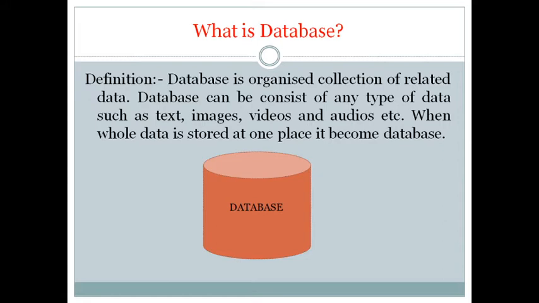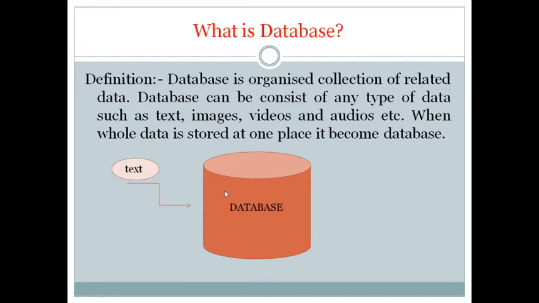Now this is the general diagram to represent a database. It is not a physical entity, it is a logical entity, just to represent that it is a database.